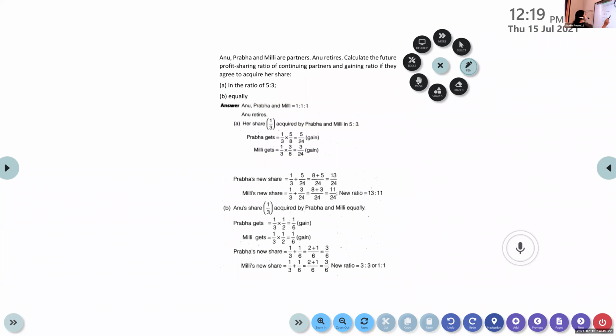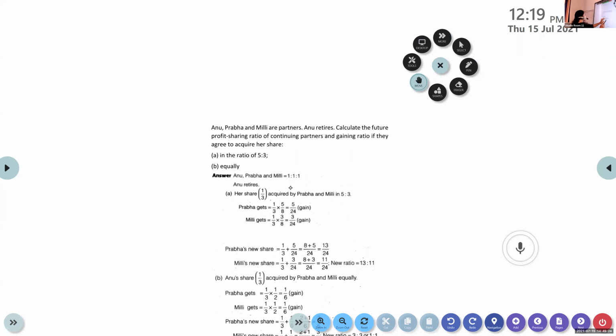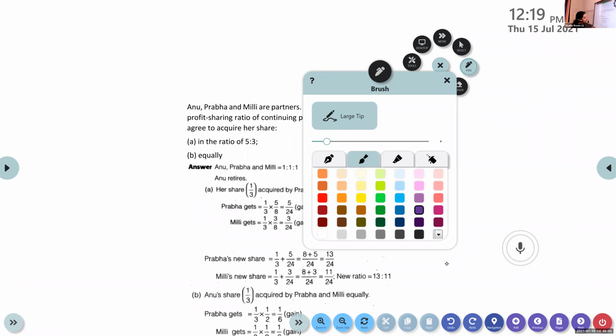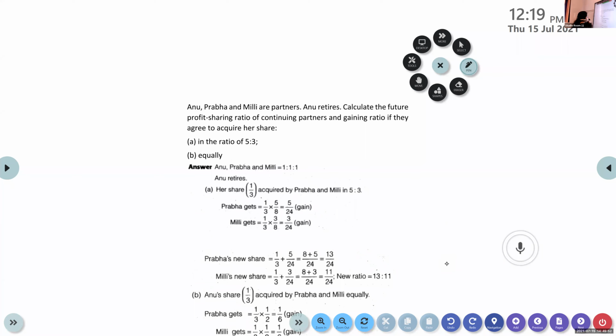So please do the first problem. Anu, Prabha and Millie are partners. Anu retires. Calculate the future profit sharing ratio of continuing partners and gaining ratio. If they agree to acquire her share, you have 2 cases. In the first case, in the ratio of 5:3 and equally. Equally means what? What is the ratio? 1:1. Very good.